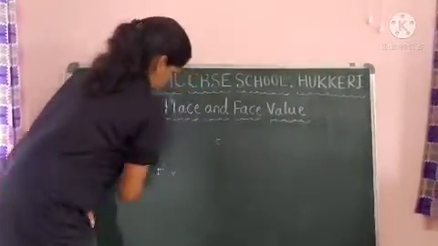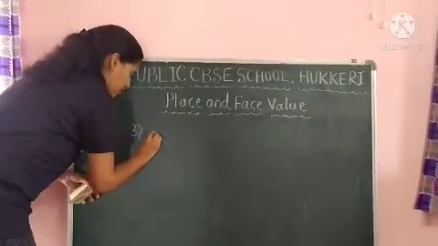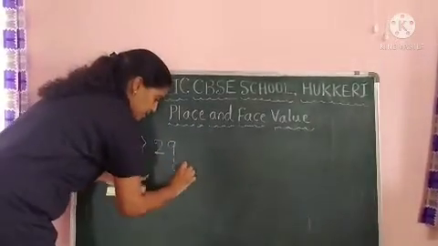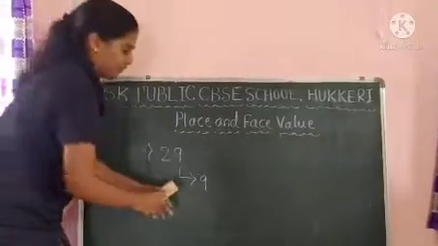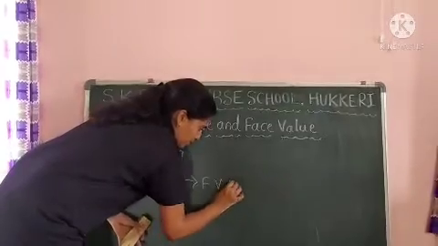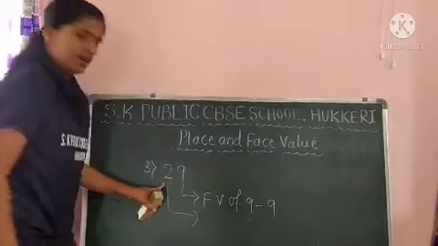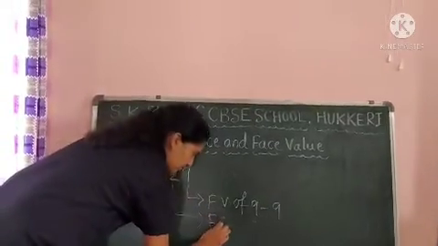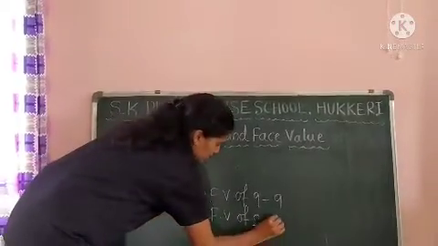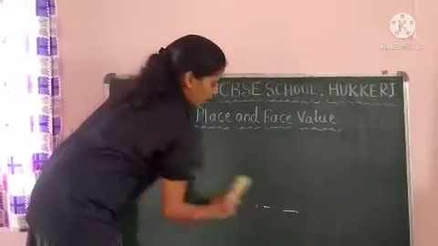Okay, then one more example. 29 is there. Face value of this 9 is 9 only. Okay, face value will not change. Face value of 9 is 9 only. Then here face value, FV means face value, of 2 is 2 only. Okay, getting?